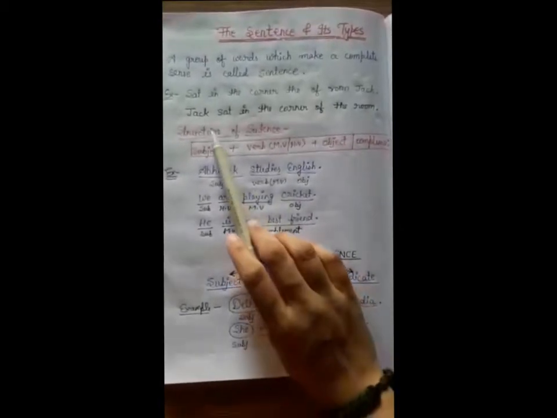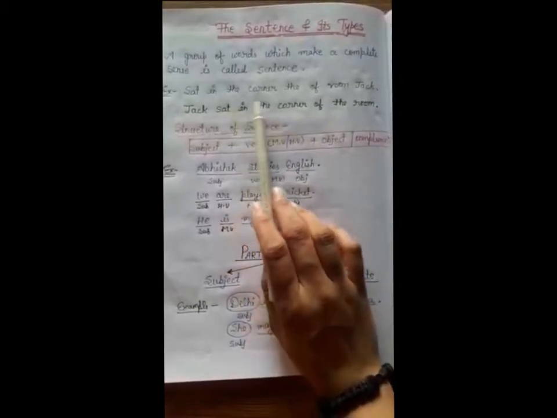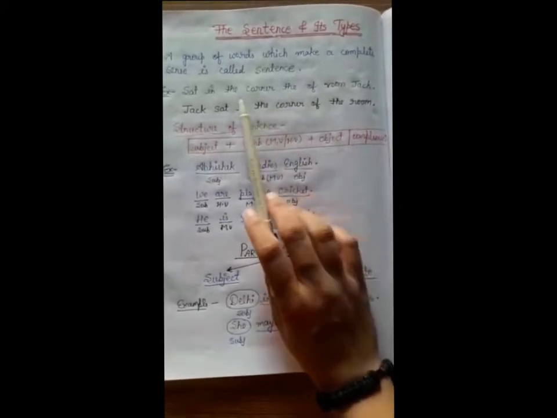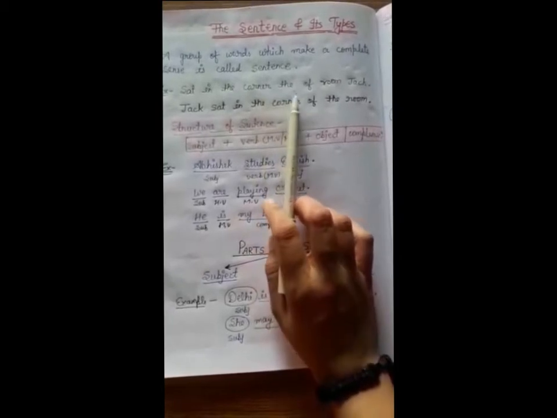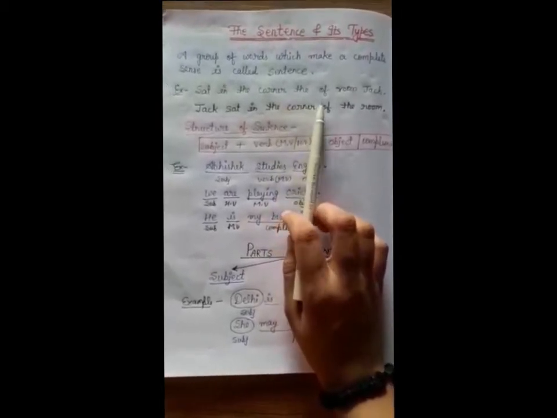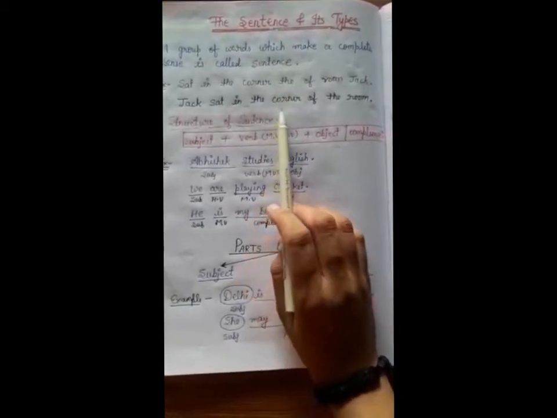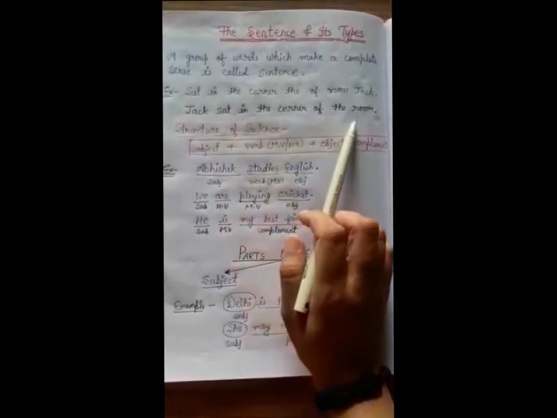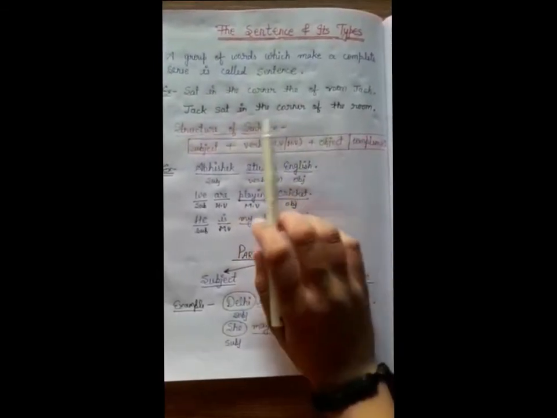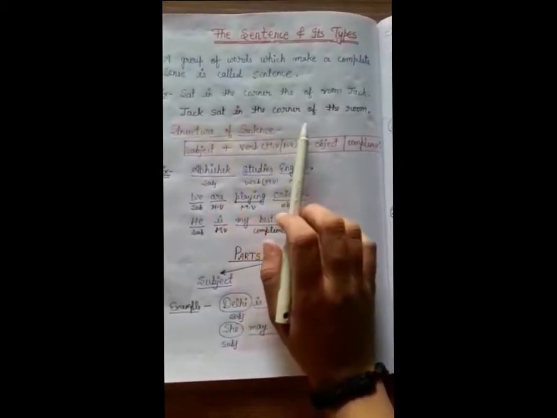Like if we take the example "sat in the corner the of room Jack", is it making any sense? No, because the subject, the main verb, the complement and the object have not been put in the exact place. We cannot make sense until we put all the parts of speech in the exact place. Like if we write "Jack sat in a corner of a room", it is making sense because firstly we have put the subject, then the verb, then the complement, or you can say the other words.